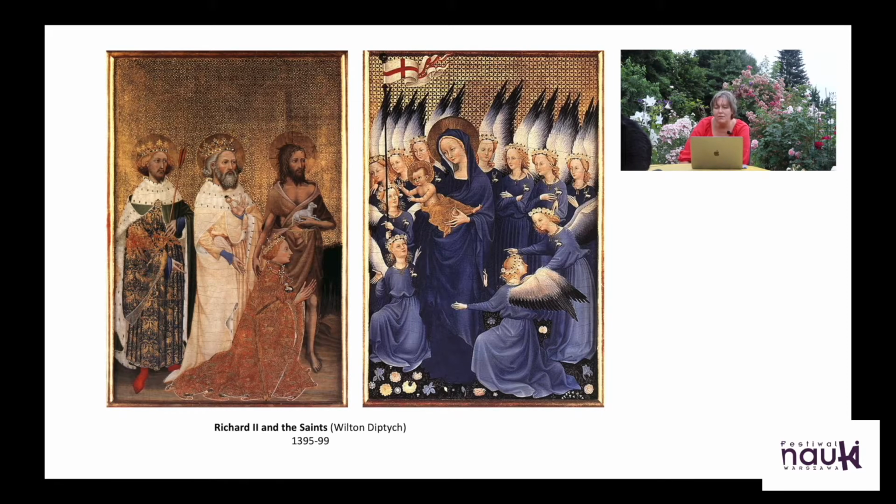You also, if you look close, see the little emblem of a white deer, a white stag, which was a personal symbol of Richard II.